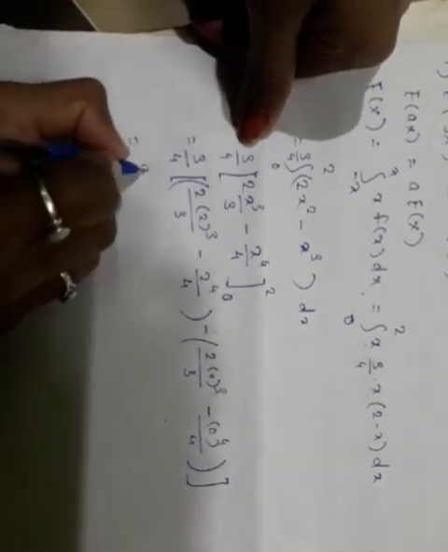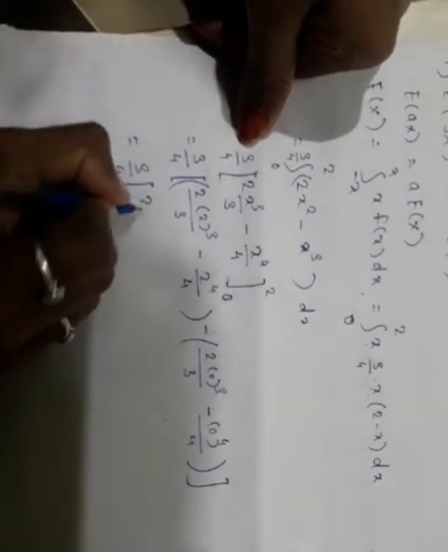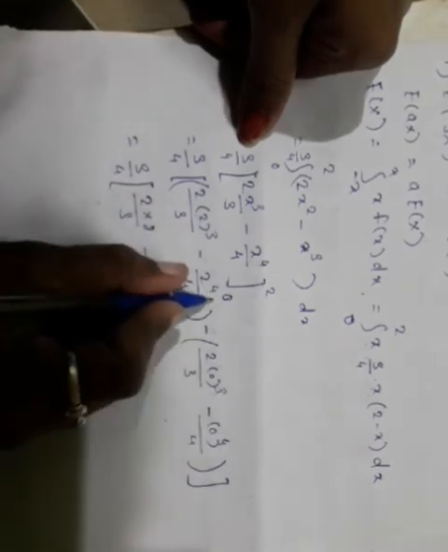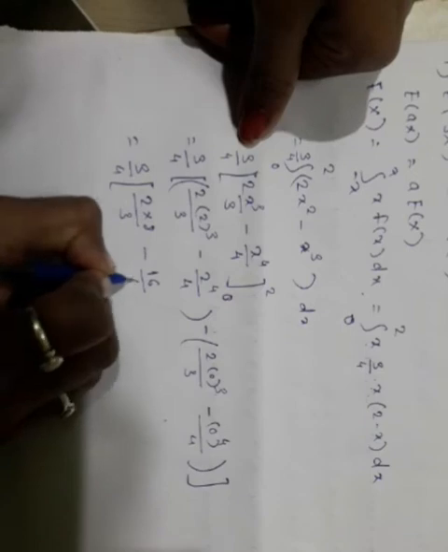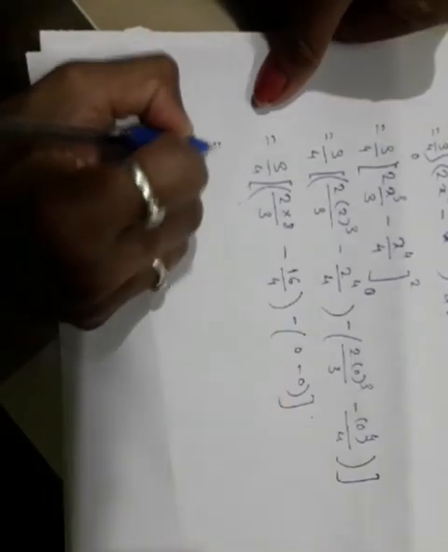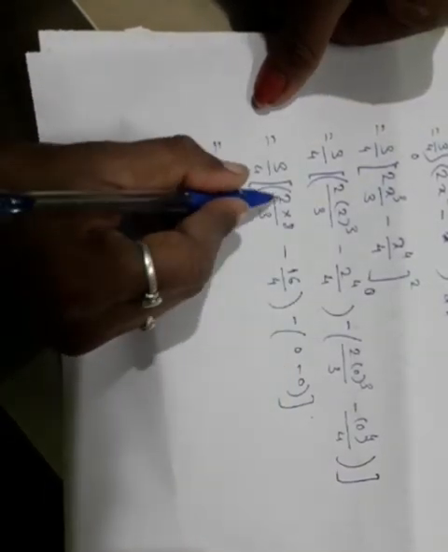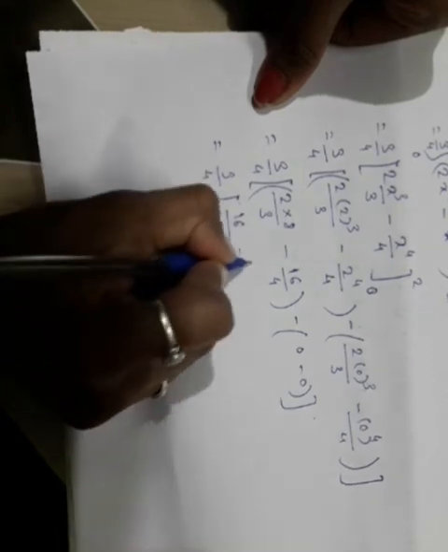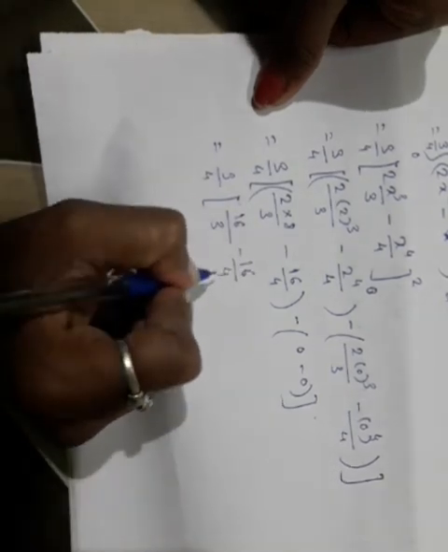Complete the bracket. 3 by 4, 2 into 2 cube is 8 upon 3 minus 2 raised to 4 is 16 by 4 minus 0, which is equal to 3 by 4 [16 upon 3 minus 16 by 4].